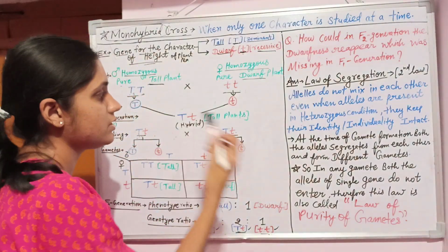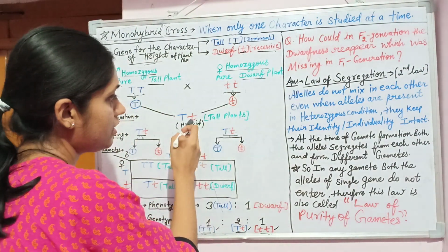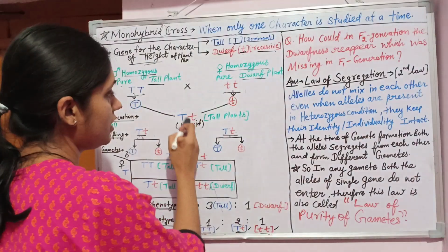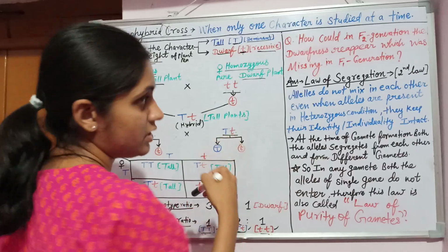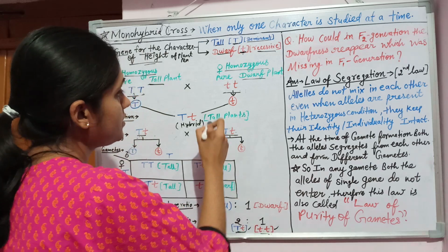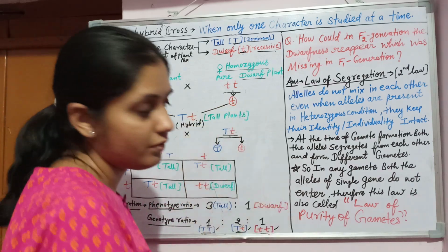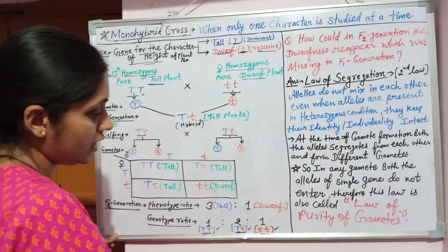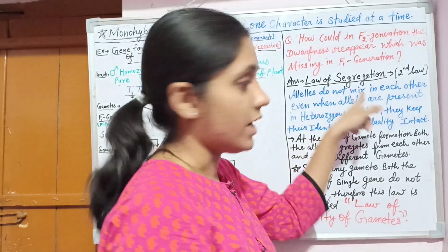The dwarfness did not appear, and the dominant allele suppressed the expression of the recessive dwarfness allele. So all the plants were tall. That is the law of dominance. But how can this missing form, the dwarfness, reappear in the F2 generation? This is explained by Mendel's law of segregation.